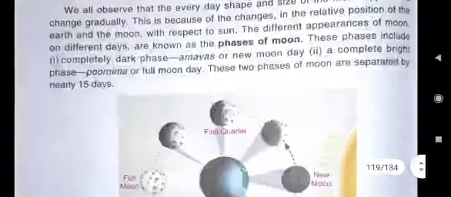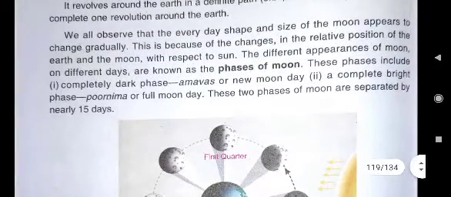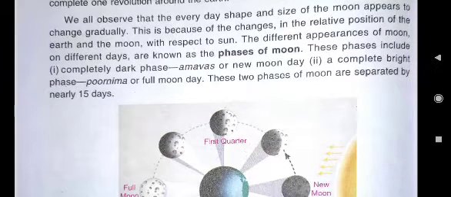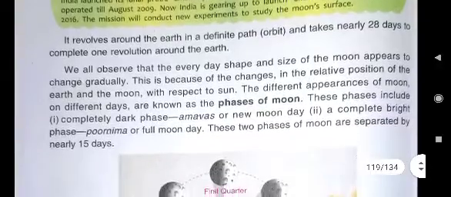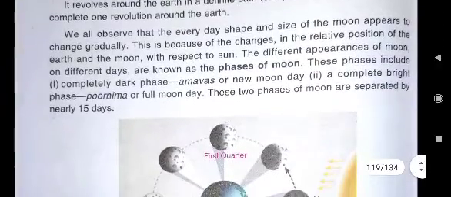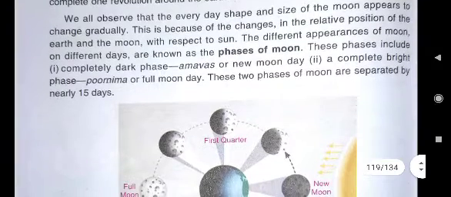We can write, this is because of the changes in the relative position of the earth and moon with respect to sun. On page number 116, in this second paragraph, second line, we can write, we observe phases of moon because of the changes in the relative position of the earth and the moon with respect to sun.